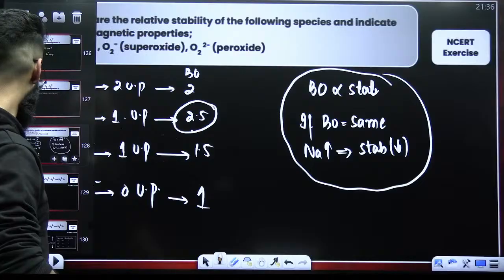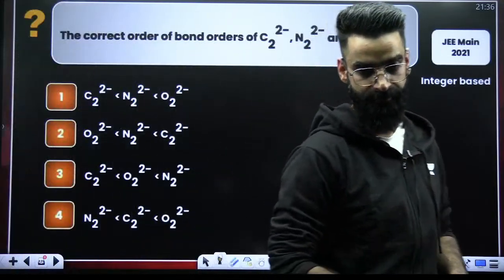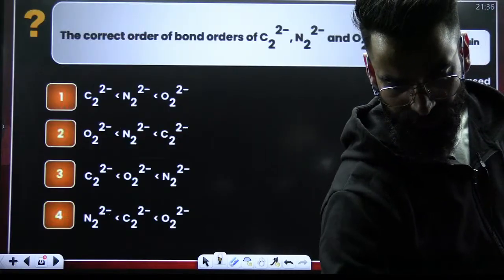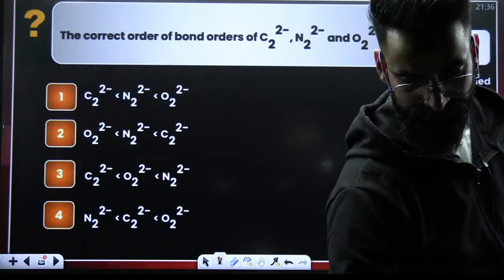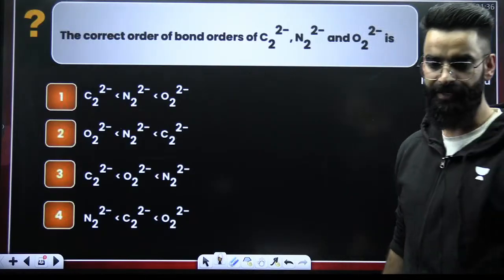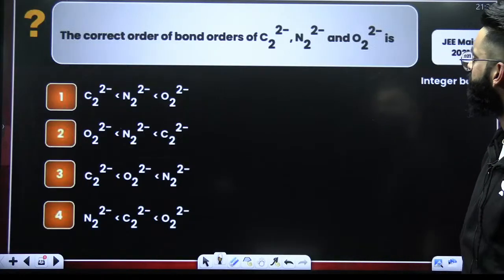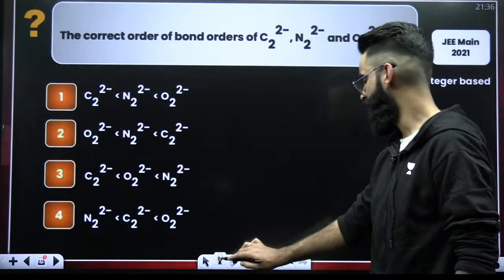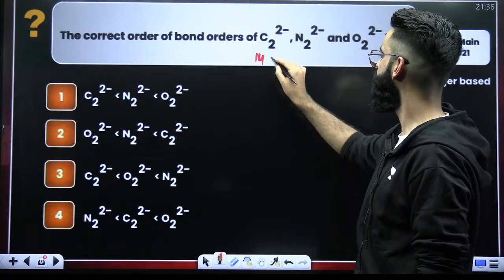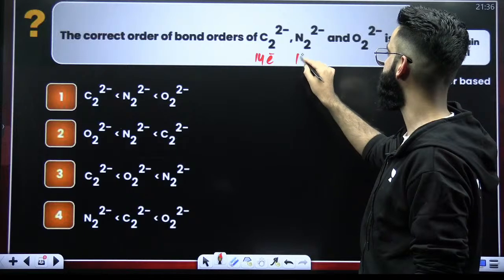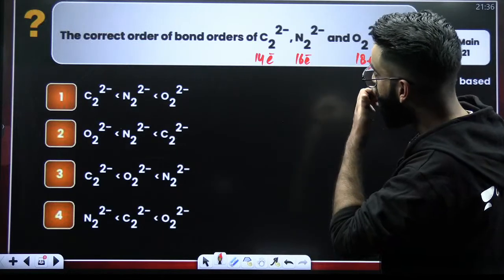This is again something which can be easily done. What do you think about this particular one? Quickly. The correct order of bond orders. C2 dinegative is a 14 electron species. N2 dinegative is a 16 electron species. O2 dinegative is an 18 electron species. Correct?